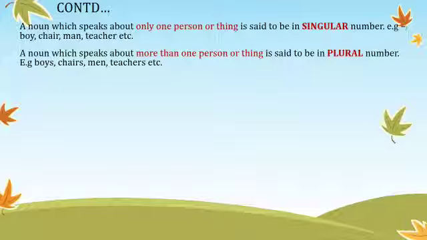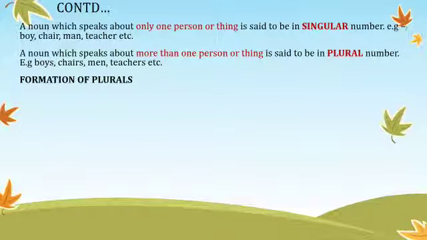Earlier we said chair, one chair, but more than one chair becomes chairs. Man becomes men. One teacher becomes many teachers. So if you speak about only one person or one thing, it is said to be a singular noun. And if you speak about more than one person or things, it is a plural noun.